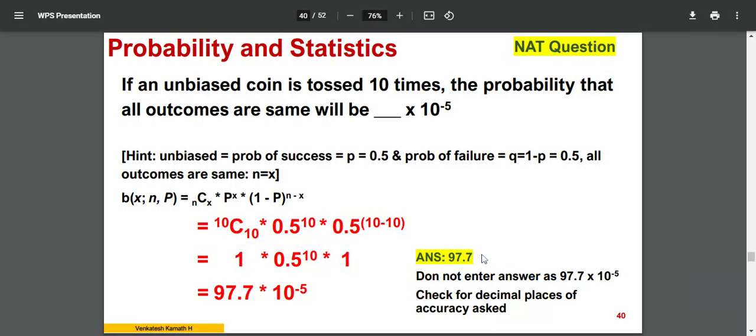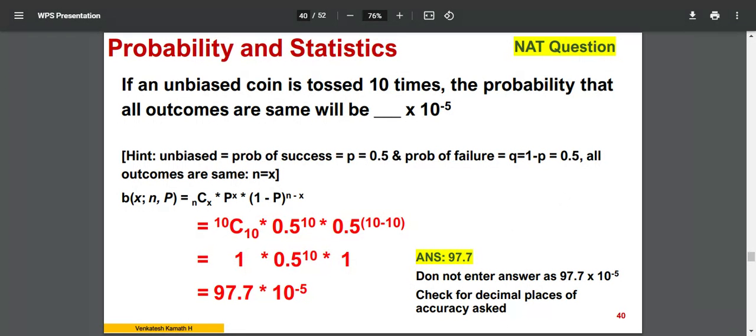They might have asked for some decimals of accuracy, 2 decimals, 1 decimal. That many decimals only you have to write. Your calculator may give you any number of decimals, but you have to round it to whatever is asked. Only that will be the value you enter. So do not enter anything extra beyond what is asked. That's important. Check the decimal places of accuracy that is asked.